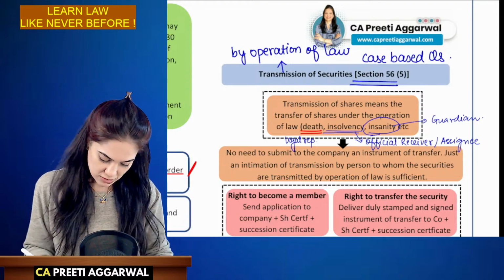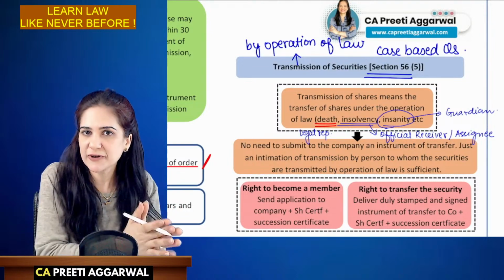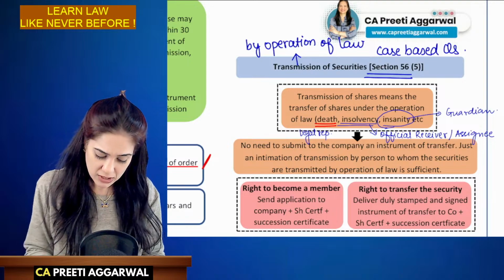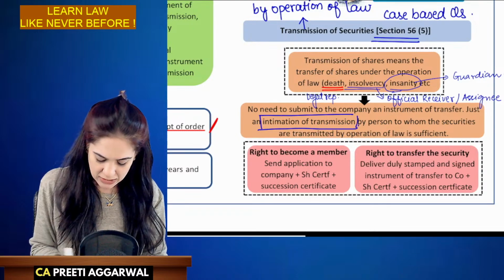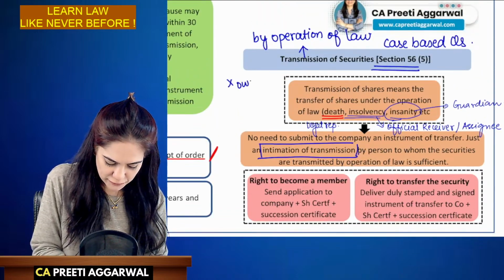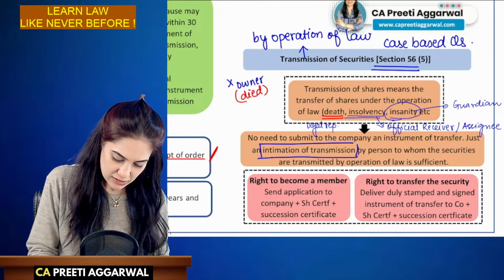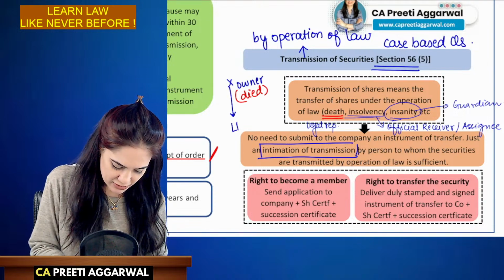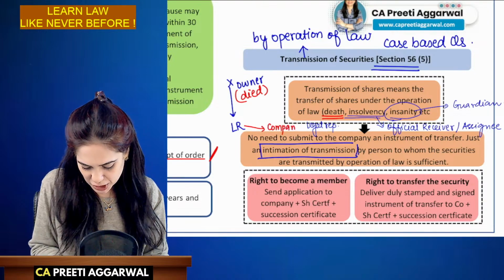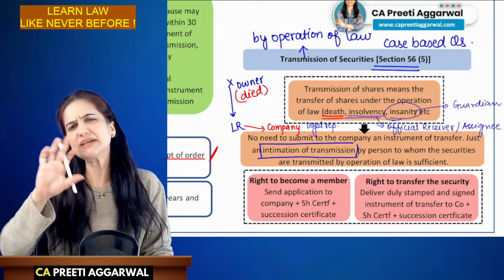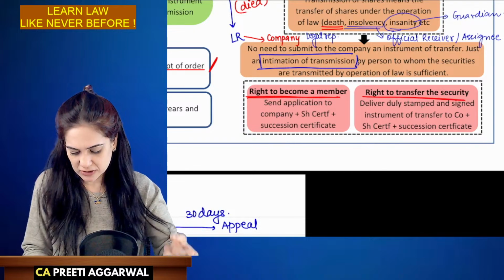Now, like in case of transfer, you have to submit a transfer form. Such a form is not required. Just give an intimation of transmission. So in case X was the owner of shares, okay, he died. X died. The shares will automatically be transmitted to the legal representative. The legal representative will give an intimation to the company that, listen, shares have been transmitted in my name. I will decide whether I want to become the member or I want to transfer the securities further.